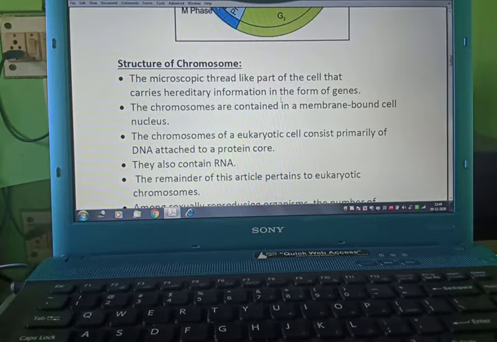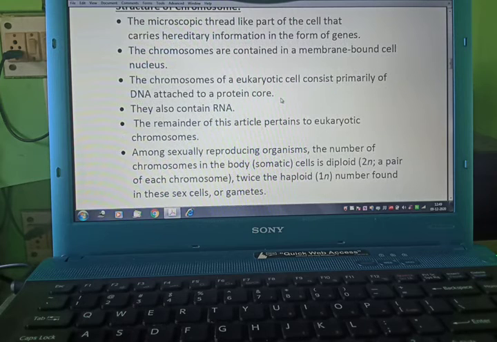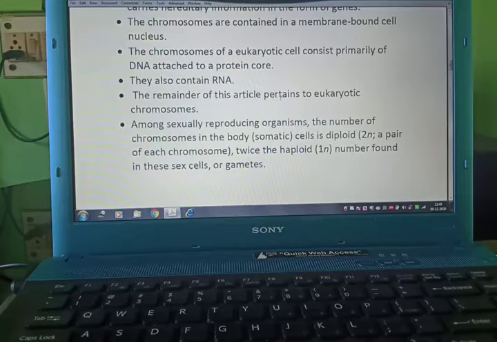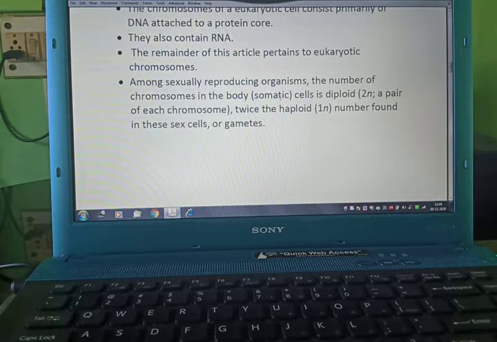Now the structure of chromosome. It is the microscopic thread-like part of the cell that carries hereditary information in the form of genes. The chromosomes are contained in the membrane-bound cell nucleus. The chromosomes of a eukaryotic cell consist primarily of DNA attached to a protein coat. They also contain RNA. The remainder of this discussion pertains to eukaryotic chromosomes.